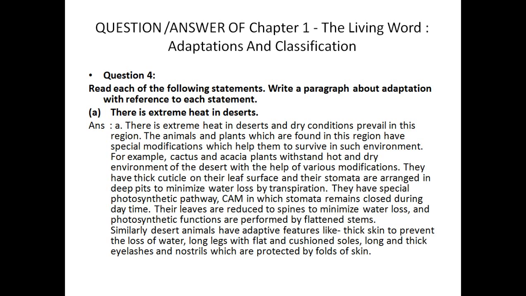They have a special photosynthetic pathway in which the stomata remain closed during the daytime. Some plants in the desert area have stomata that remain closed during the daytime. Their leaves are reduced to spines to minimize water loss. They don't have broad leaves; their leaves are modified into thorns. The photosynthetic function is performed by the flattened stems also.